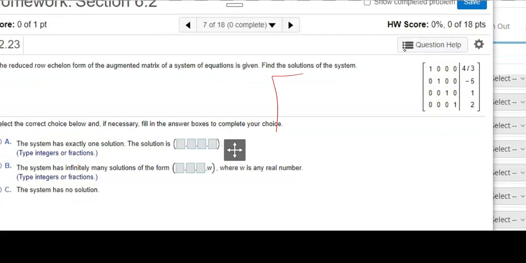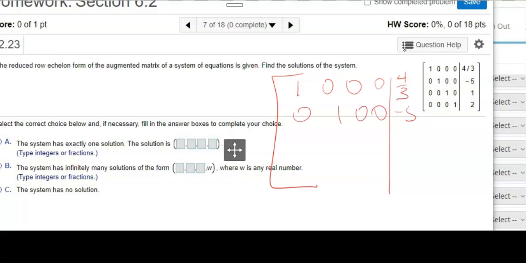So I have a 1, 0, 0, 0, and then 4/3. Then 0, 1, 0, 0, and a -5. Then 0, 0, 1, 0, 1, and then 0, 0, 0, 1, 2. Now here's what you need to remember.